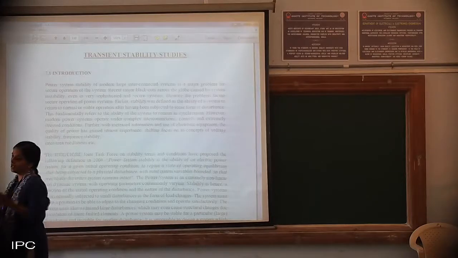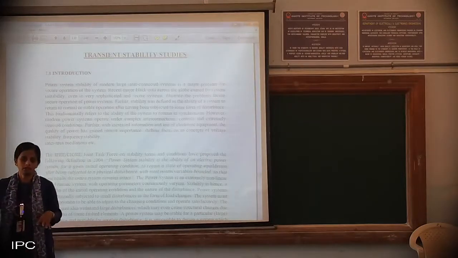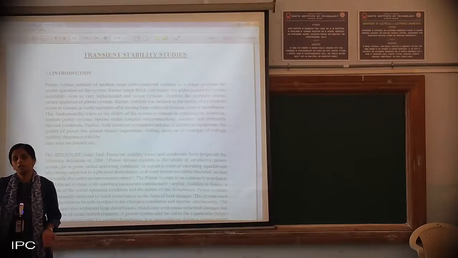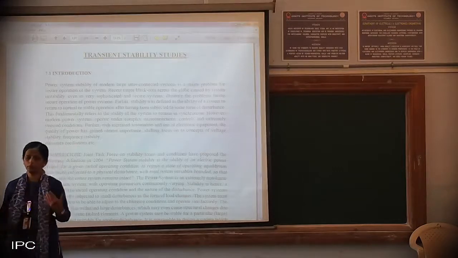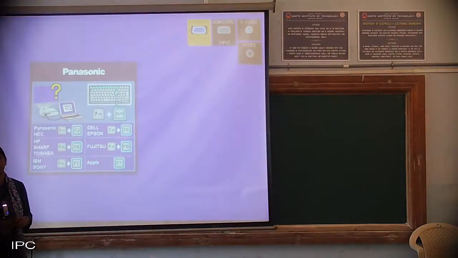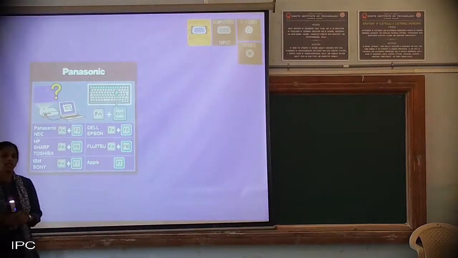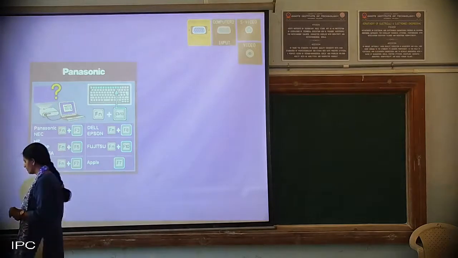The equal area criterion plays a major role here to understand the various numerical methods that we are going to discuss today. In equal area criterion you also saw different types of cases: sudden opening of one of the lines, sudden input rise for the three phase lines, and various such other cases we have studied.